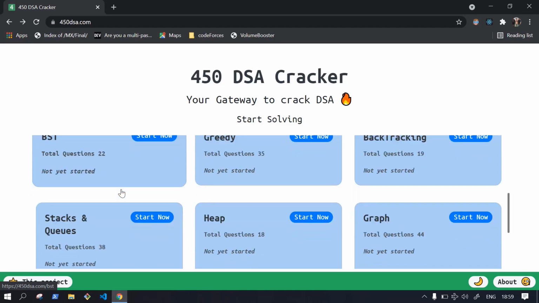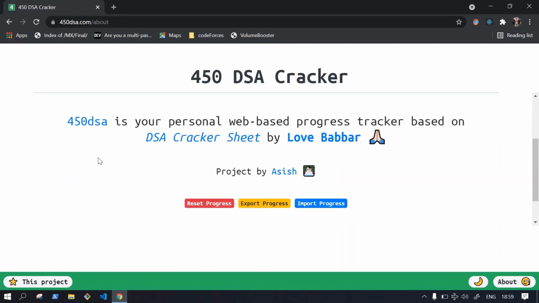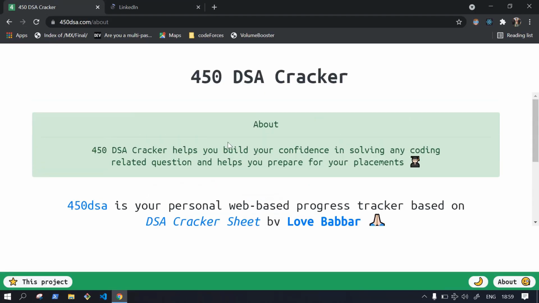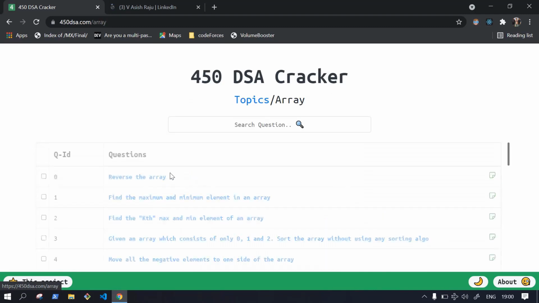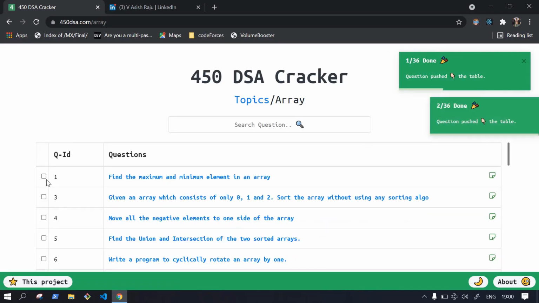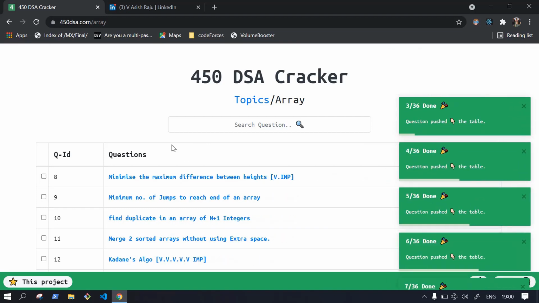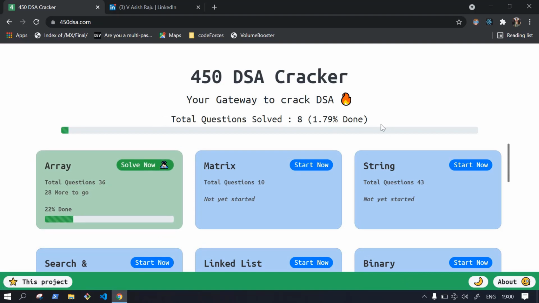Okay, so let's look at the about section, and also show some love to Ashish, who actually created this great React app. I really like this app. Let's look at the app for some time. Suppose you start arrays, and suppose you completed this one, you completed two, you completed some of them. When you go back to topics, you can see that you are done with 22% of arrays. And this is your total progress, all the sections included.